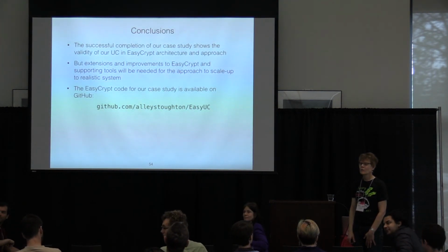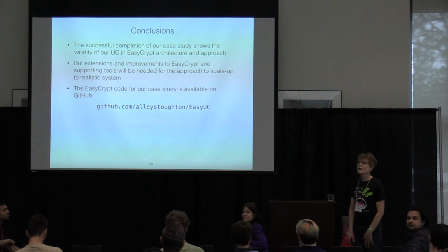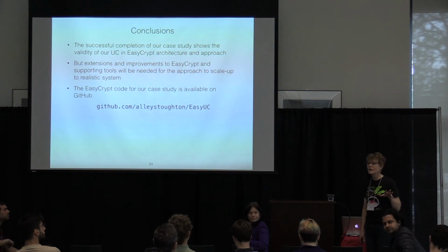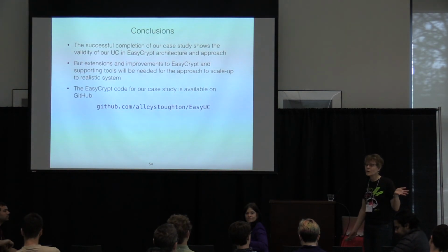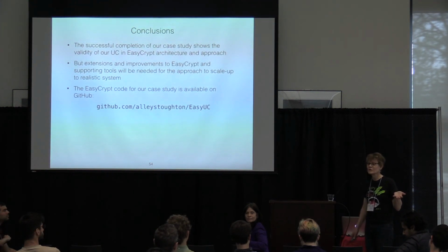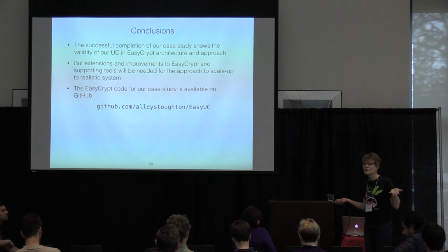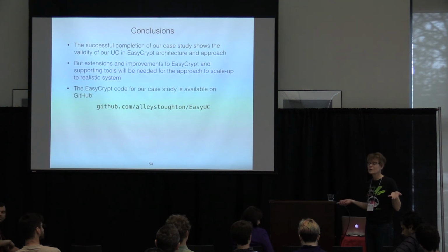Can you explain more how you are going to deal with this polynomial runtime issue? Yeah, so if we look, for instance, at the simulators, then we actually have to inspect them manually and convince ourselves that they run in whatever time we want them to run in, and that they don't do things that are inappropriate. There is no cost model in EasyCrypt. For the constructed adversaries of the reduction, we need to make some assumptions about the power of the environment and the adversary, and then look at the code again and convince ourselves that they behave in a way that we like. EasyCrypt doesn't help us with that. There's no cost model.